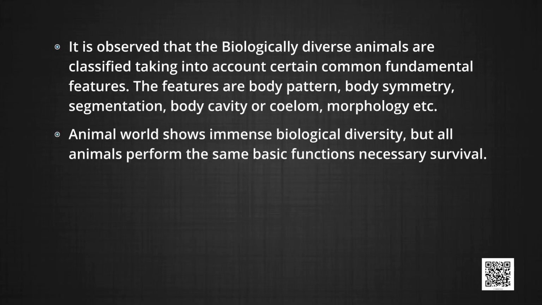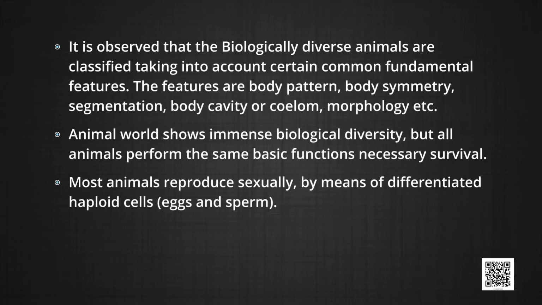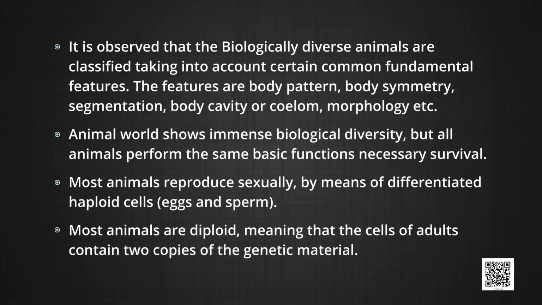Animal world shows immense biological diversity, but all animals perform the same basic functions necessary for survival. Most animals reproduce sexually by means of differentiated haploid cells, eggs and sperms. Most animals are diploid, meaning that the cells of adults contain 2 copies of genetic material. Sexual reproduction occurs by gamete formation in specialized organs called gonads.